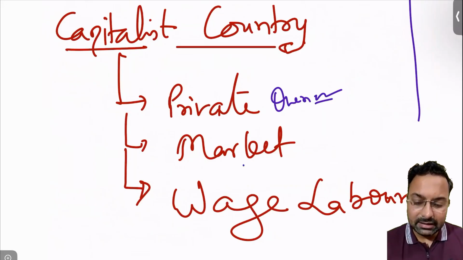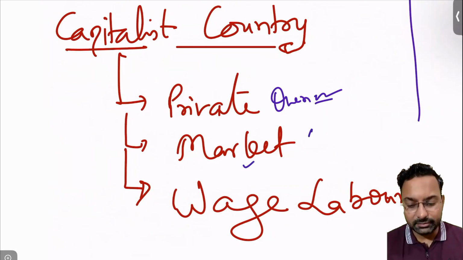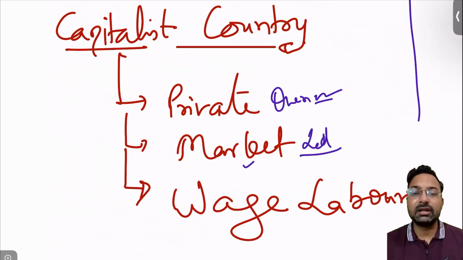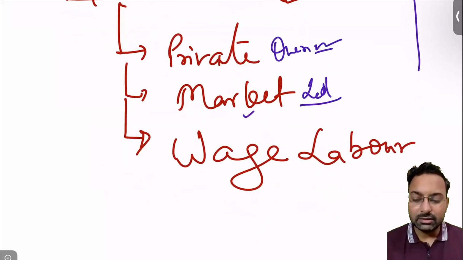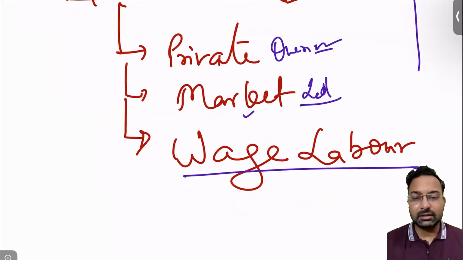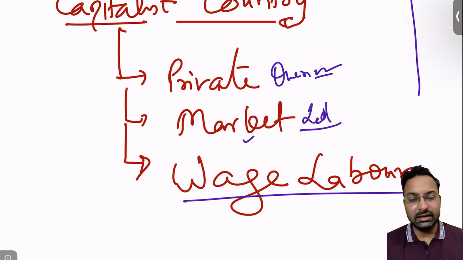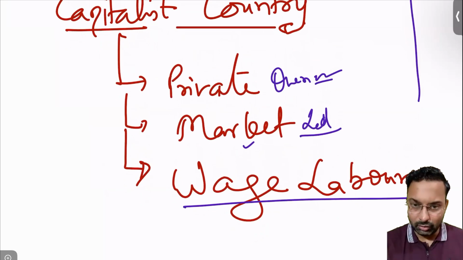Market-led determination of prices will be there, so prices will be discovered in the market. And wage labor will be the third thing. Wage labor in the sense that the production taking place is carried out by distributing the labor to all the factors of production.